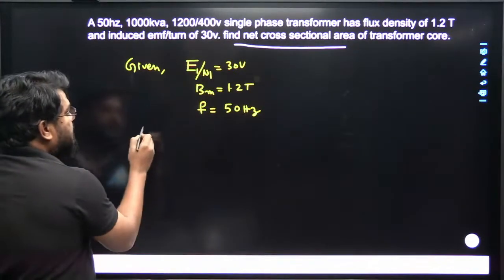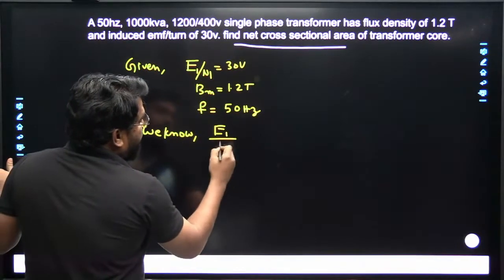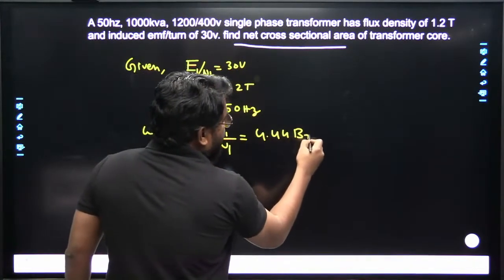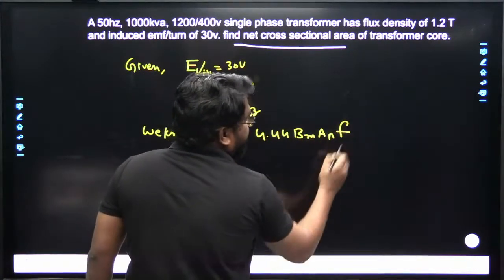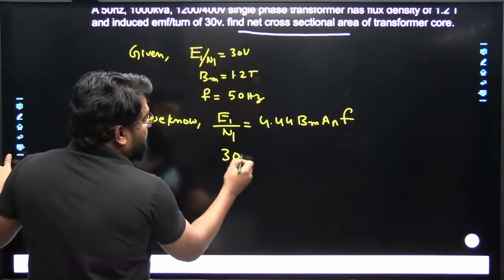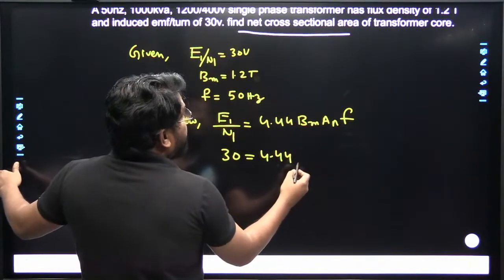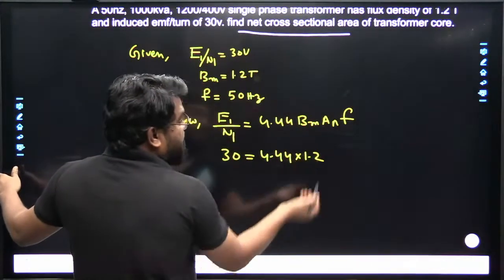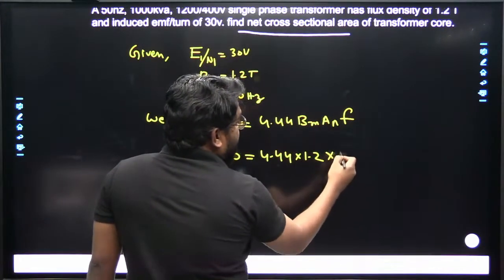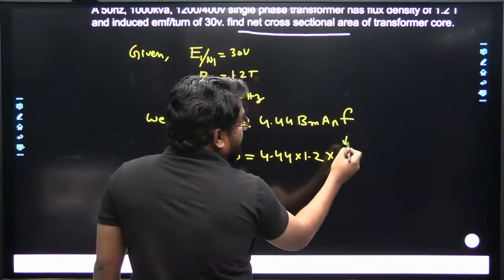We know that the EMF per turn ratio E1 by N1 is equal to 4.44 B maximum A f. Now substitute here, E1 by N1 is equal to 30, 4.44, B maximum is 1.2 Tesla. That is Webers per meter square, so A will be in meter square.